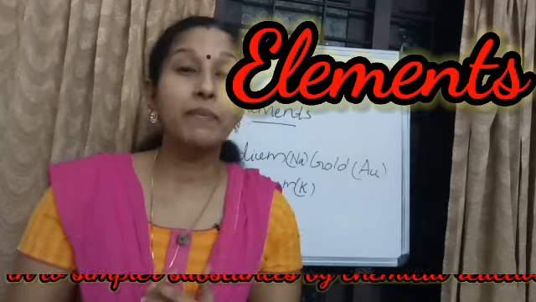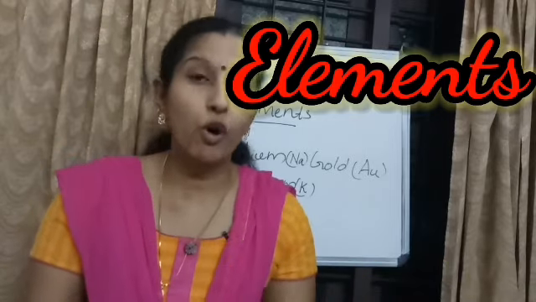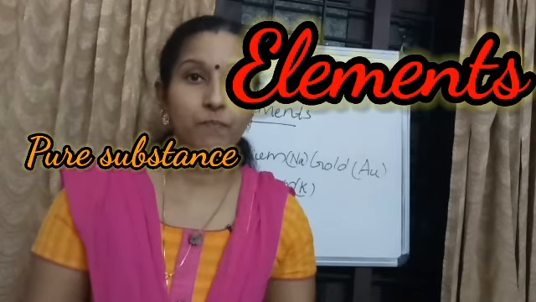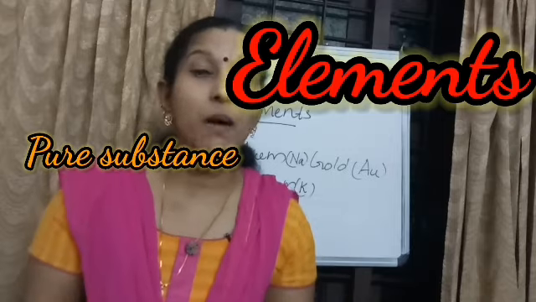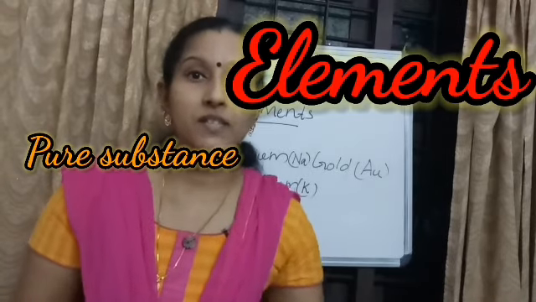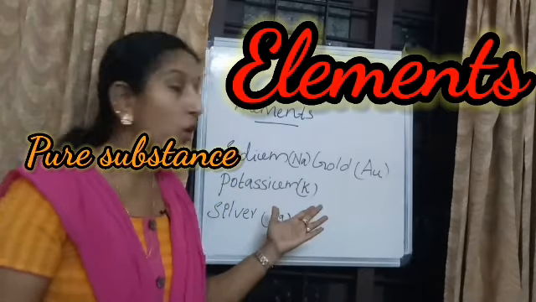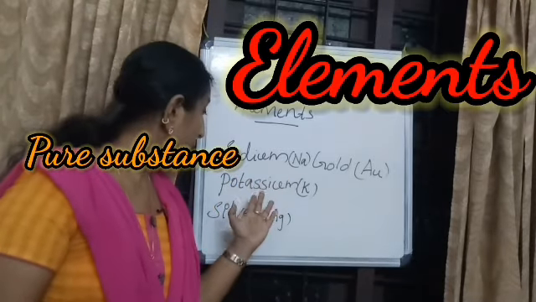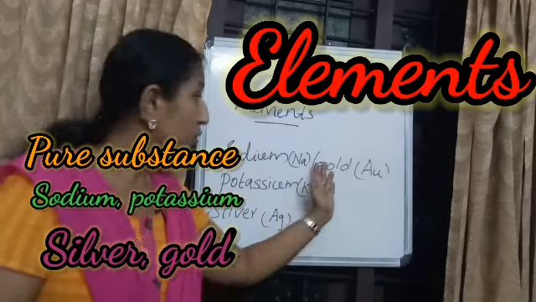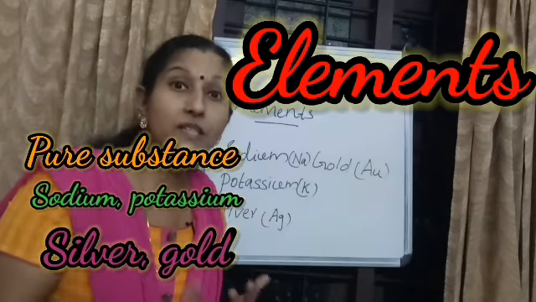Why can elements be considered pure substances? Because you can see some examples of elements on the board, like sodium, potassium, silver, gold, etc. What are pure substances?